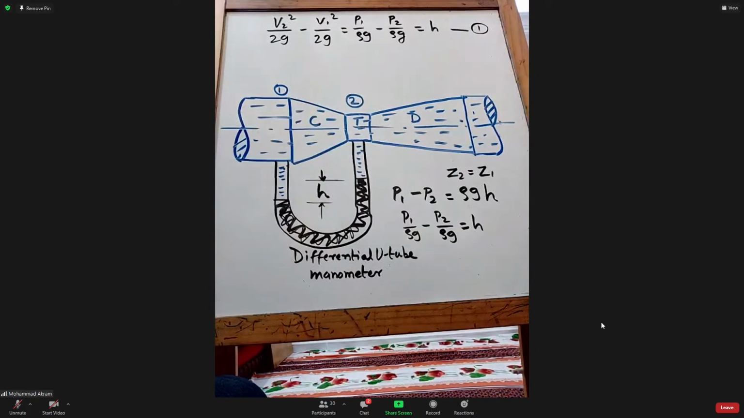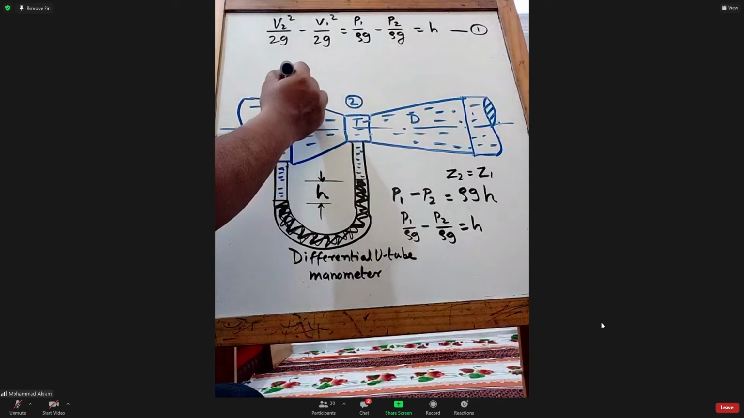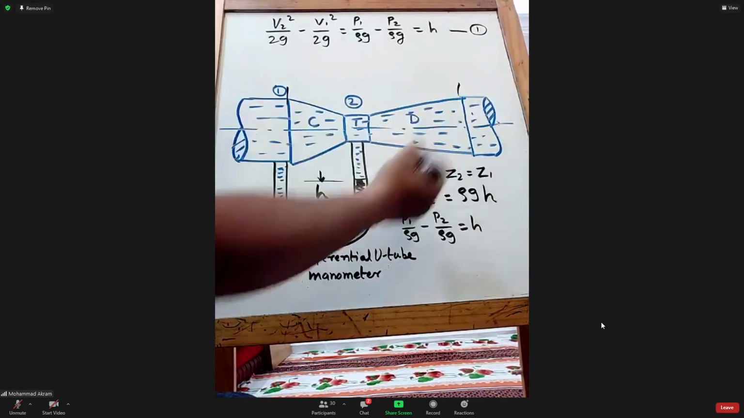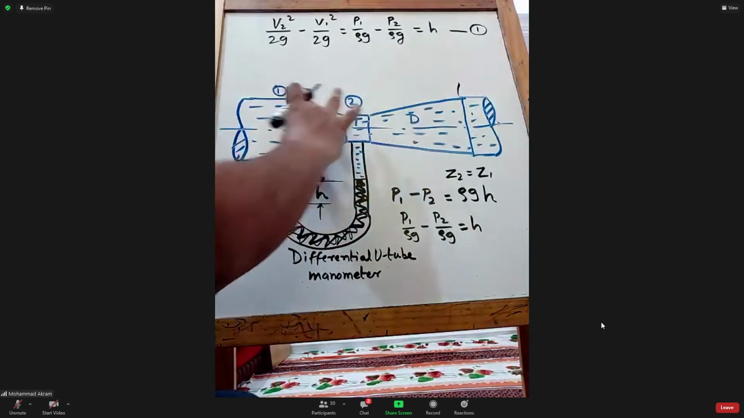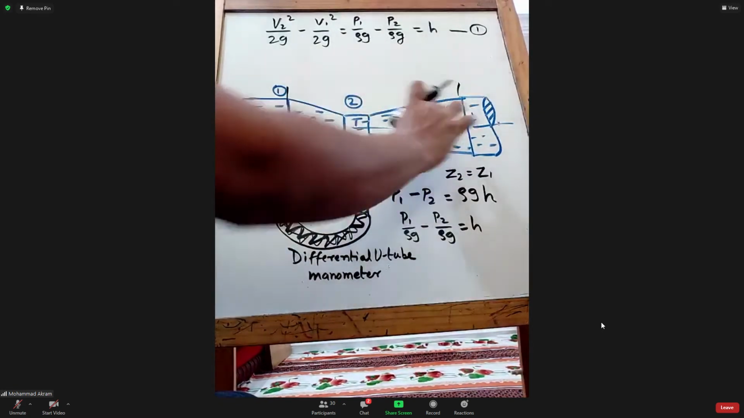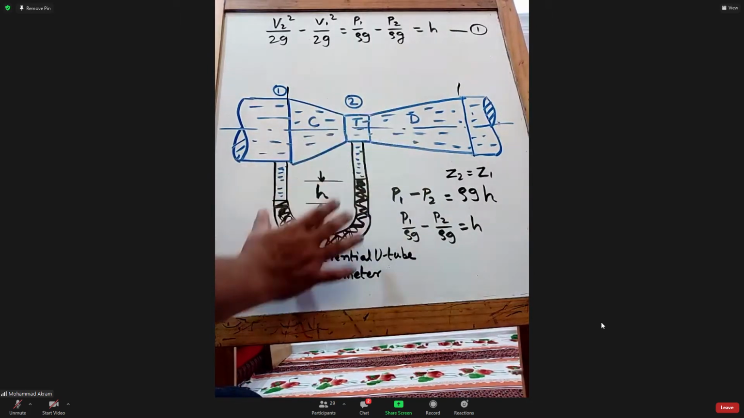Venturimeter is from this point to this point. Whatever is from this to this is the venturimeter. This is the water or liquid pipe. This is also a pipe. How much is flowing between the two will be measured using this venturimeter and manometer combination.